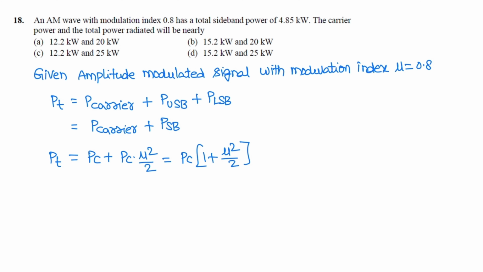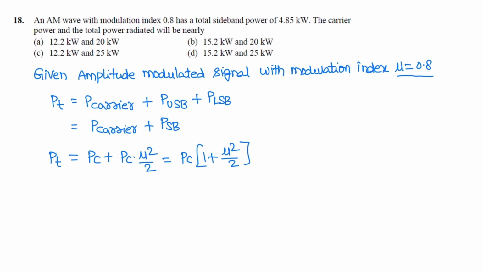Next question. An AM wave with modulation index 0.8 has a total sideband power of 4.85 kilowatts. The carrier power and total power radiated are nearly. In the question it has been mentioned amplitude modulated signal, with modulation index 0.8.